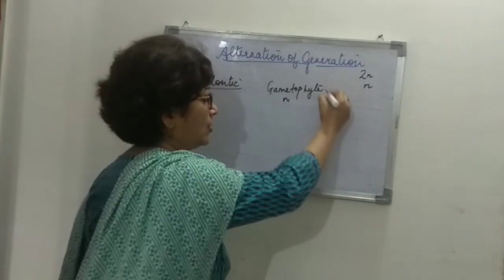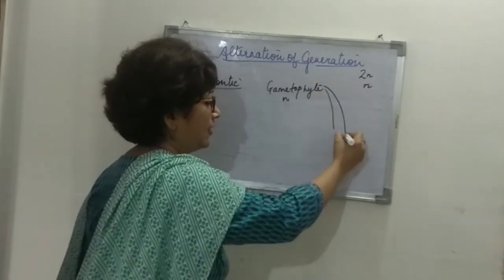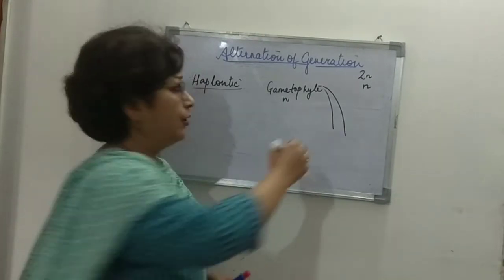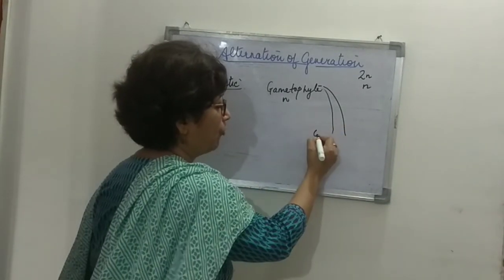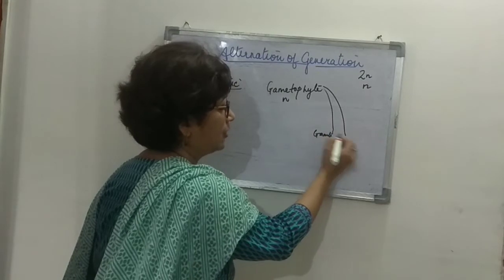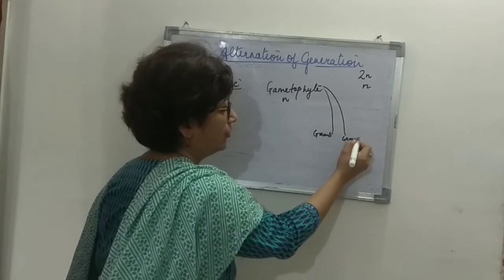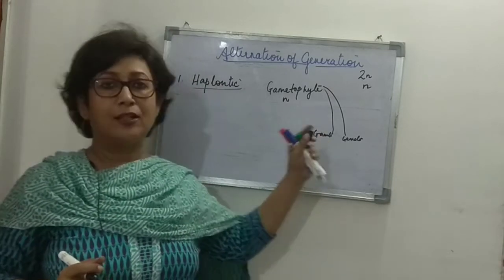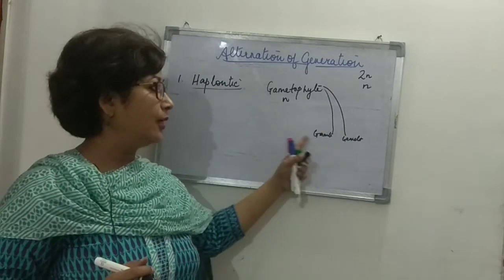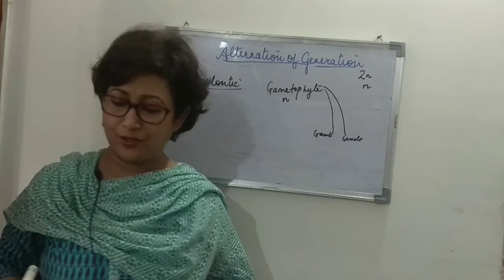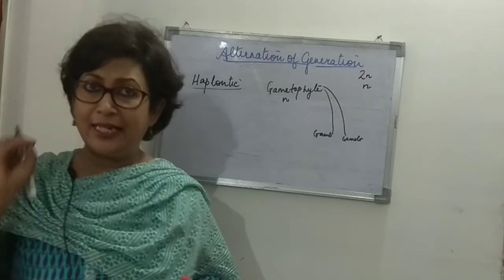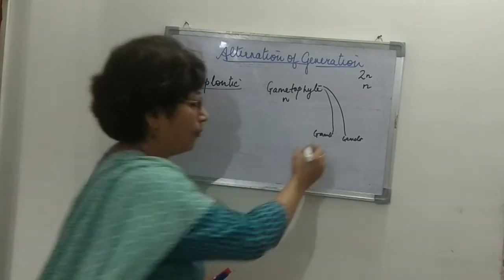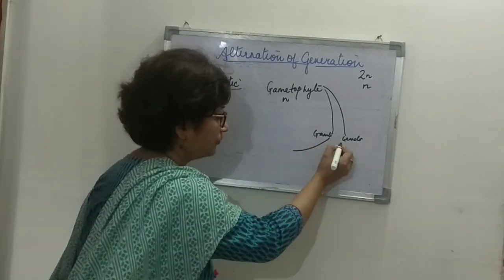Ultimately, it gives rise to gametes. So, there are sex organs that are present, and these give rise to gametes. So, there are two gametes that will be formed here. Let's say here gamete, here also gamete. So, the gametophyte, with the help of the sex organs, produces gametes.